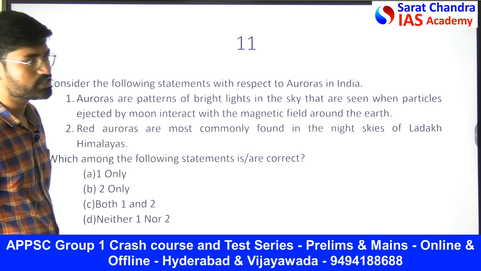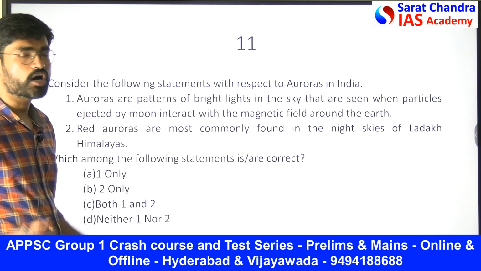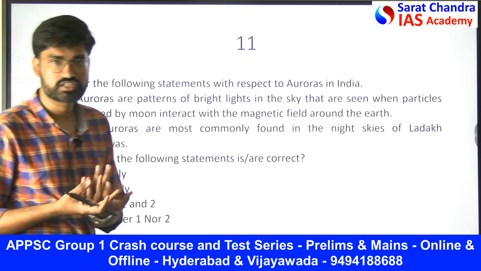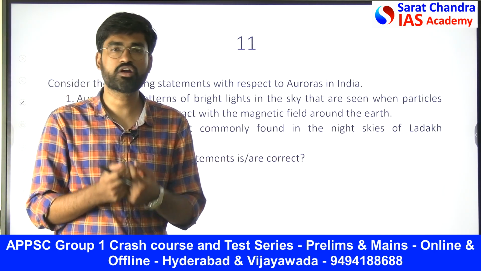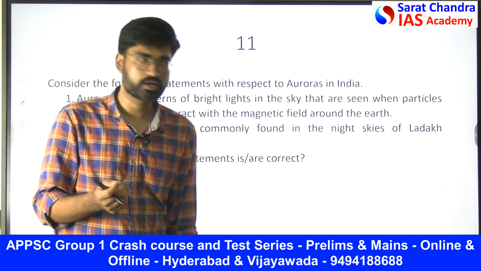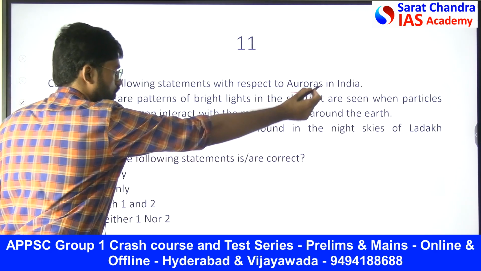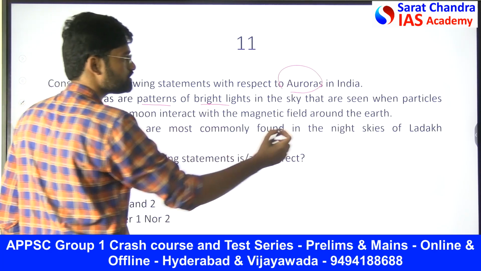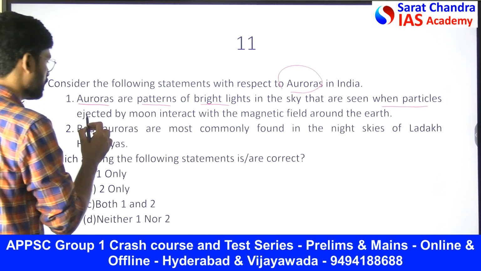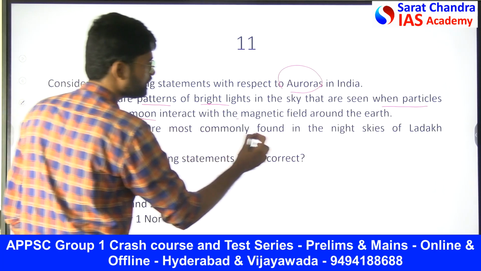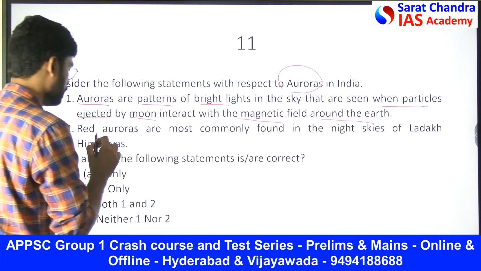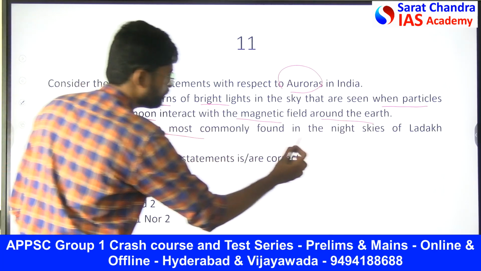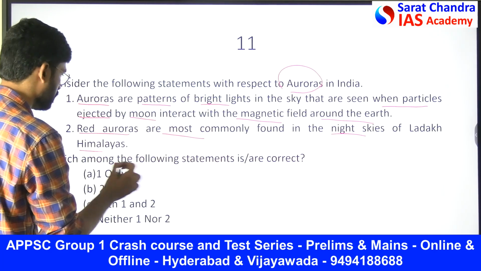Consider the following statements with respect to auroras in India. So we have auroras, like the green lights which occur in the Australian region and in the North Pole region. So what do we call auroras? What name do we call it? So now look, auroras are the patterns of bright lights in the sky that are seen when particles ejected by the moon interact with the magnetic field around the earth. Then red auroras are mostly found in the night skies of Ladakh, Himalayas.